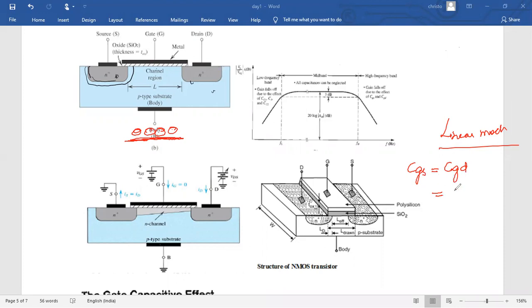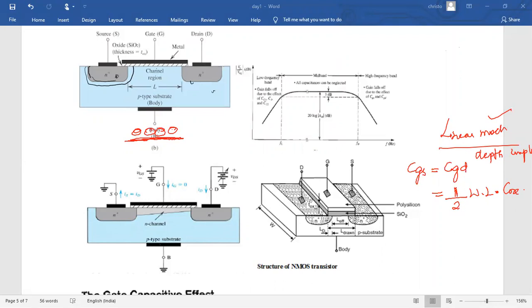So both are equal, which means each is 1/2 times the width of the gate, length of the gate, and oxide capacitance. This is in the linear mode, because in the linear mode, the depth of the channel is uniform. There is one more capacitance, between the gate to channel.